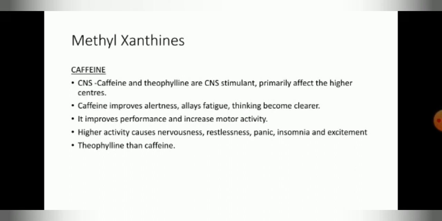Methylxanthines. The drug coming under methylxanthines is caffeine. CNS action: caffeine and theophylline are CNS stimulants that primarily affect the higher centers. Caffeine improves alertness, allays fatigue, and thinking becomes clearer. It improves performance and increases motor activity. Higher doses cause nervousness, restlessness, panic, insomnia and excitement.